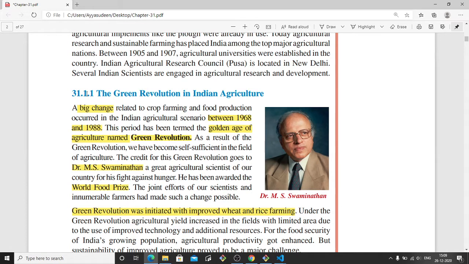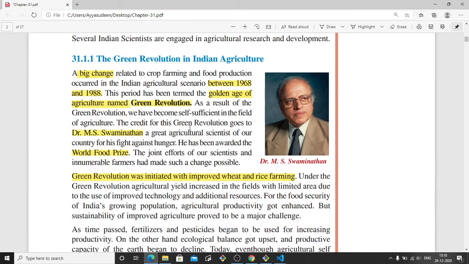Green denotes something related to agriculture. So there was a revolution that happened, a big change related to crop farming and food production, in India between 1960 and 1988. This period is termed as the golden age of agriculture, and it was named the Green Revolution. India became self-sufficient in the field of agriculture. India didn't have to depend on other countries.